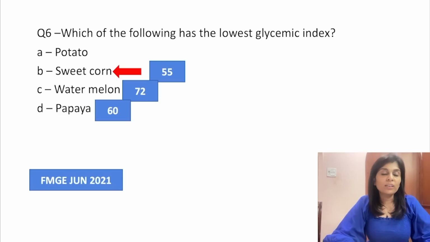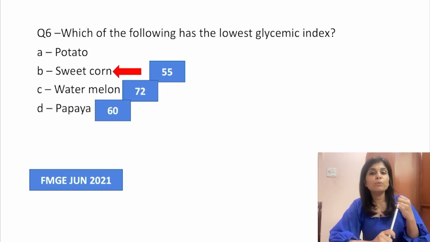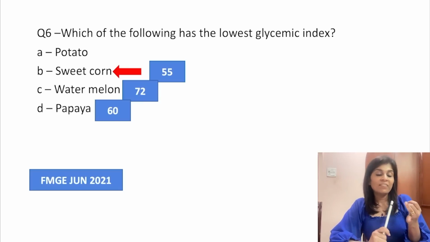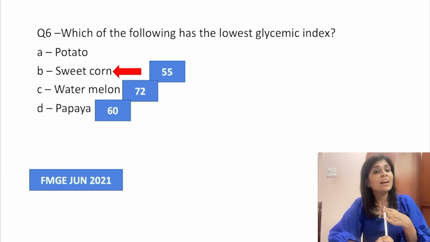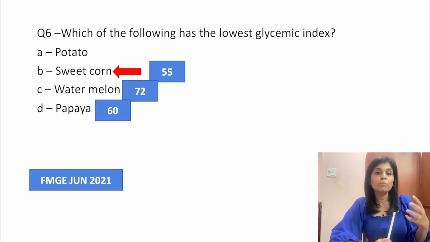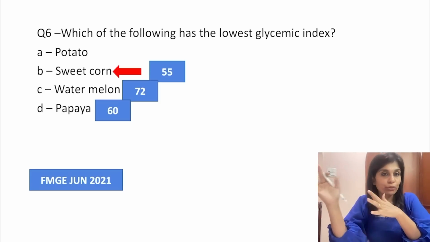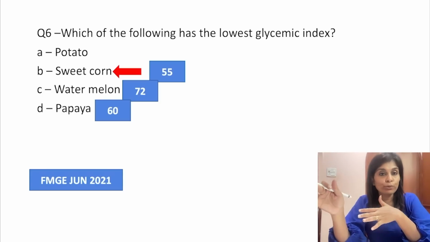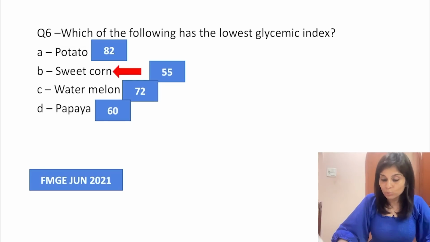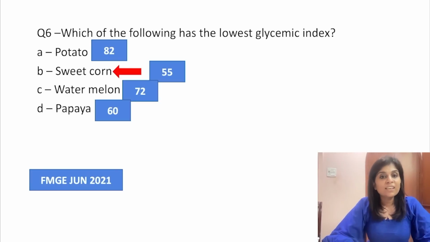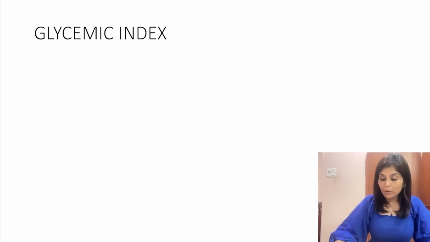Okay, potato, the glycemic index of potato would differ based on what kind of potato it is. Sweet potato has got lower glycemic index, whereas white or yellow potato will have moderate or higher glycemic index. And it's also dependent on the way the potato is cooked. Fries will have higher glycemic index, boiled potatoes relatively lesser. But if it's a boiled white or yellow potato, not the sweet one, it has got 82 as the glycemic index. So which has got the lowest glycemic index? It's sweet corn.